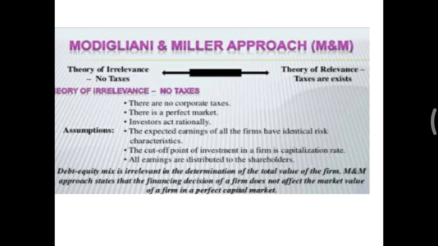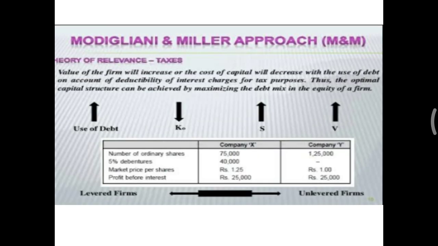Next part is the relevancy model. In the relevancy model, the value of the firm will increase or decrease depending upon the use of debt. This relevancy model says capital structure matters. Yes, it matters, because the shareholders will be worried about their returns when the debt capital enters. So they will be worried about the EPS. They are more concerned about the EPS, because out of EPS only they get the dividend.